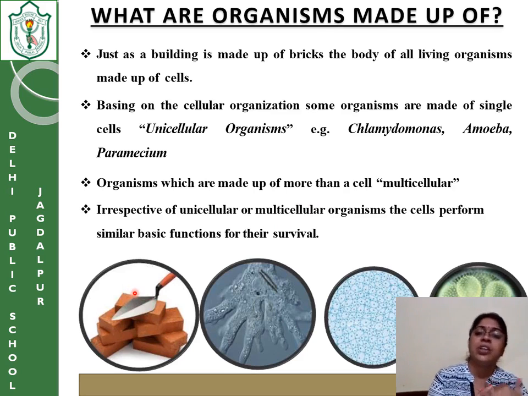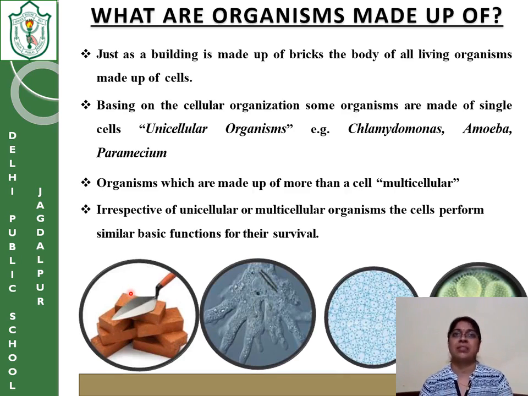In a unicellular organism, the gathering of food, the digestion of food, the excretion, the reproduction of the organism, everything is performed by the single cell. When we are talking about a complex organism, all these processes have to be done by a group of cells, a group of organs.